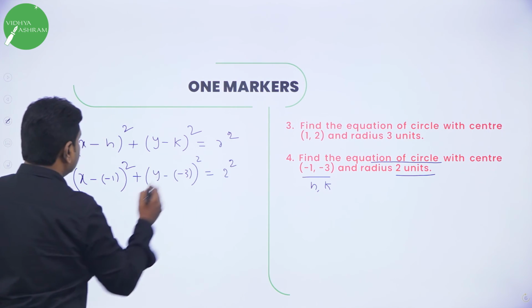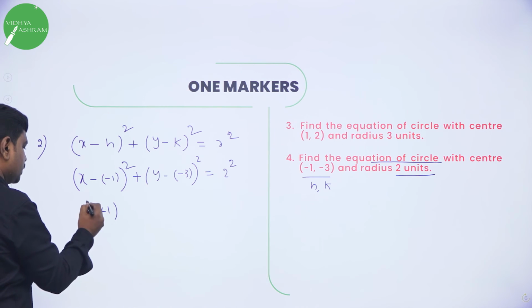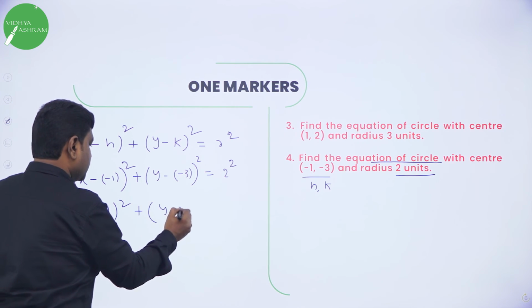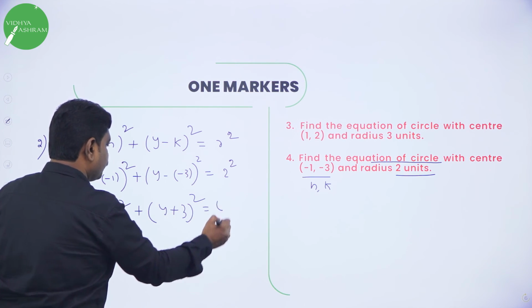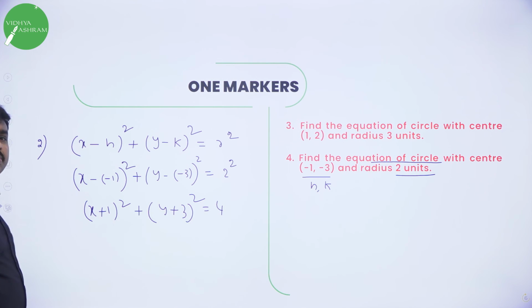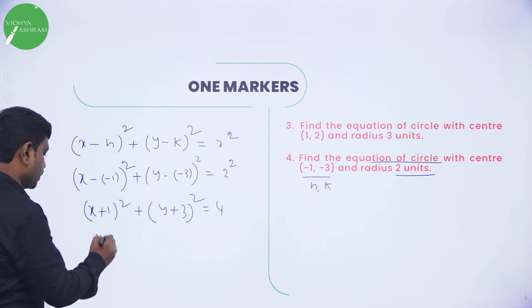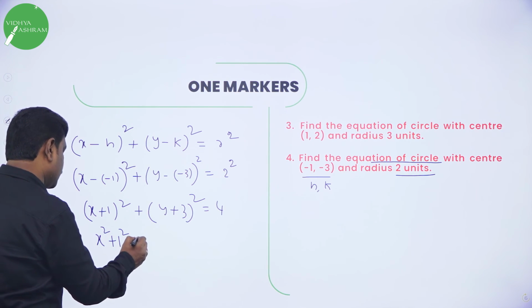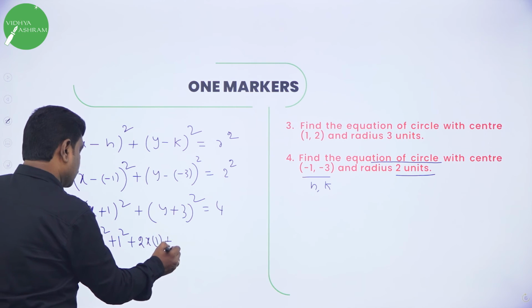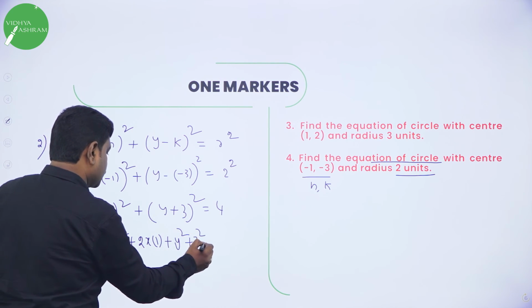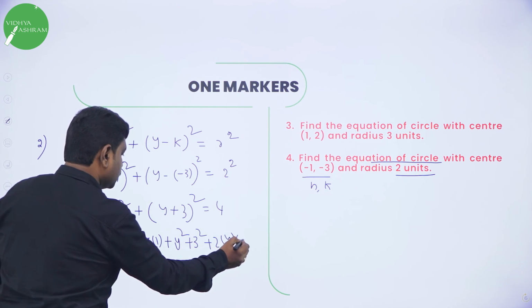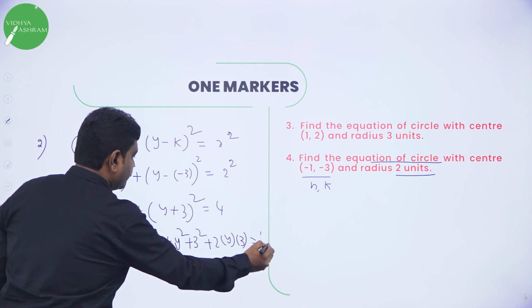What is r? 2 square. It will become x plus 1 the whole square plus y minus 3 the whole square is equal to 4. Now simplify this, what is a plus b the whole square? a square plus b square plus 2ab. So it will become x square plus 1 square plus 2 into x into 1 plus y square plus 3 square plus 2 into y into 3 is equal to, right side 2 square we have done 4.